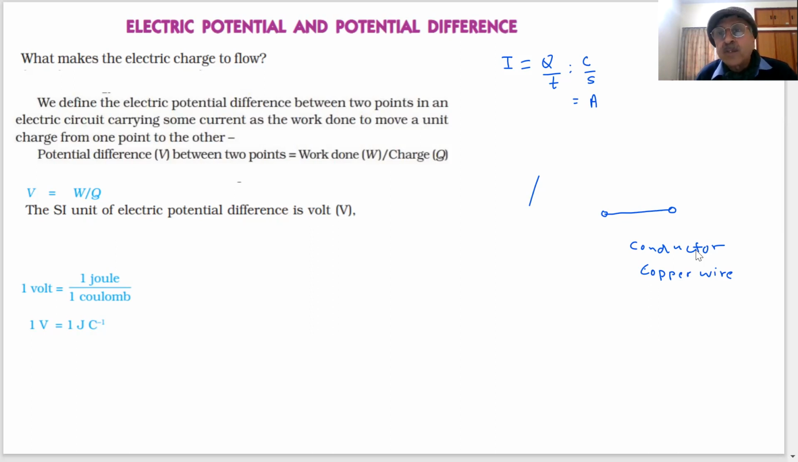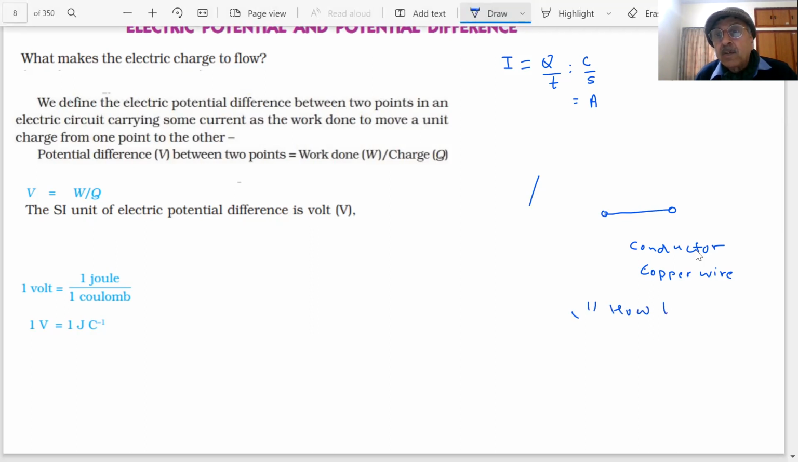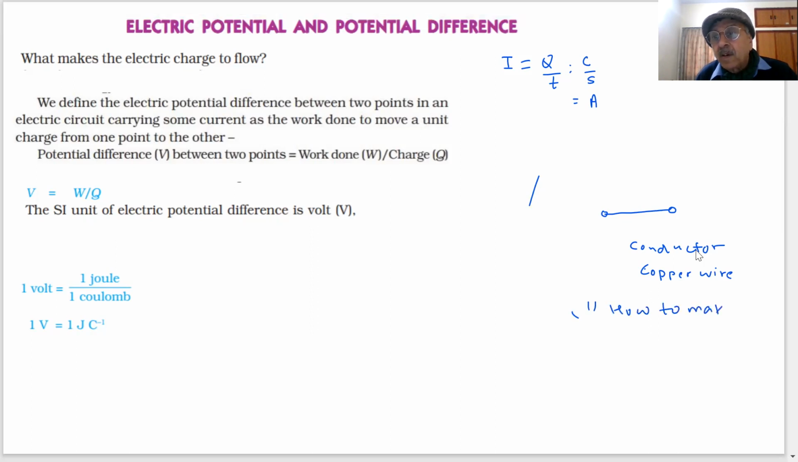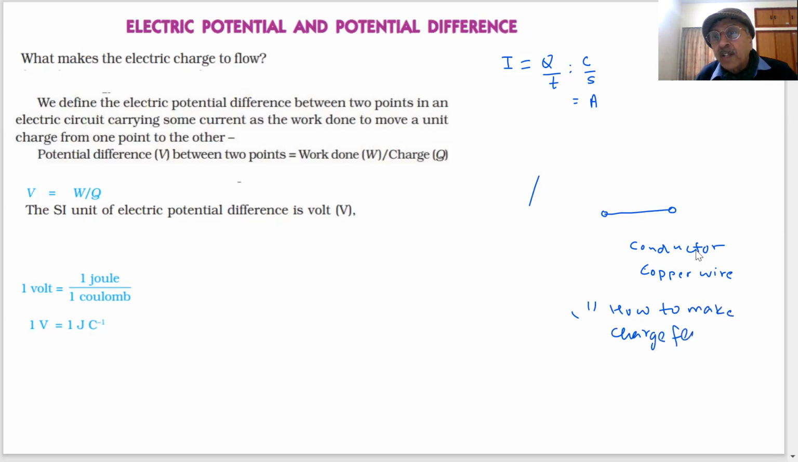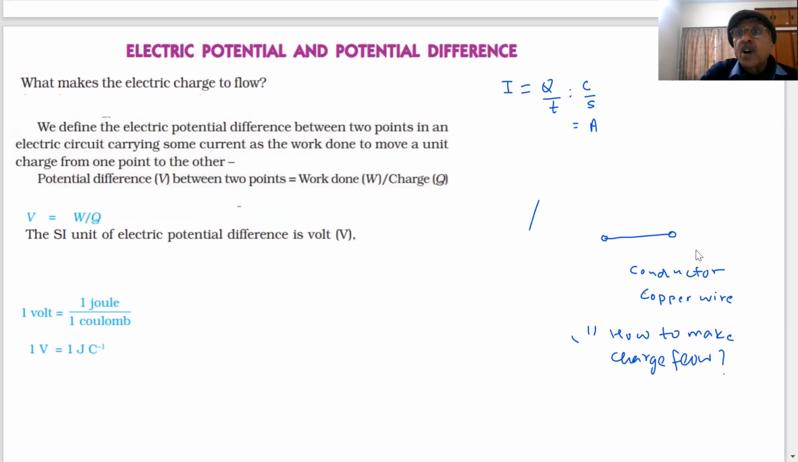Today the question is how to make charge flow. How will the charge flow, students? That is our question. Now this is an important point. How will the charge flow? Can the charge flow by itself? The answer is no. We have to make an electric circuit for it.